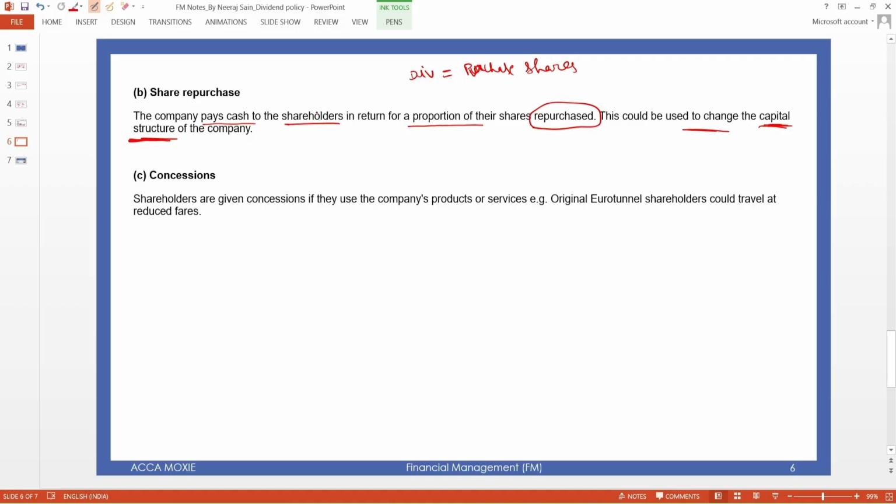Another form is the shareholder concession. Shareholders are given concessions.